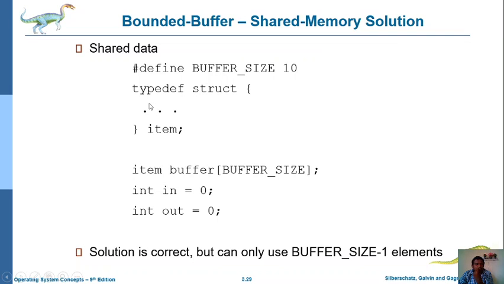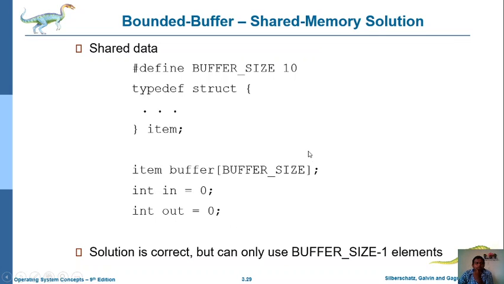Finally we use this particular buffer, the item-type buffer. The buffer size is already mentioned as 10, and we declare input and output variables. The variable in indicates the input value and out indicates the output value, and by default we can consider them zero.